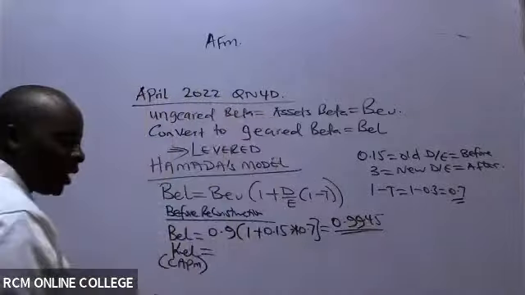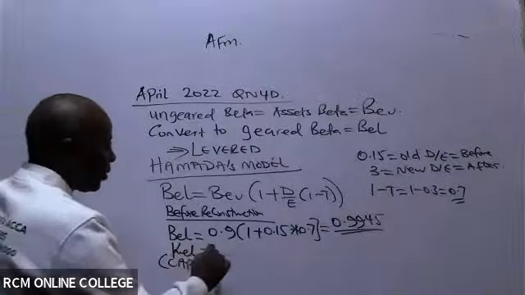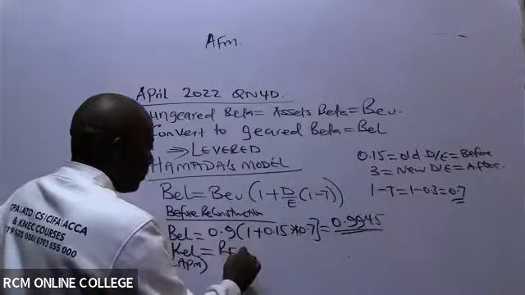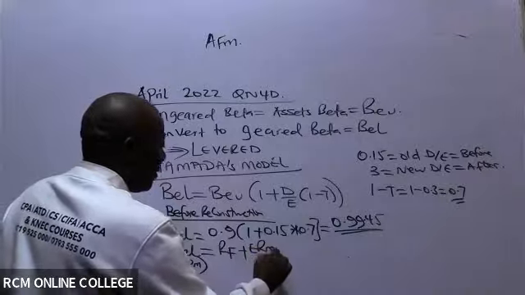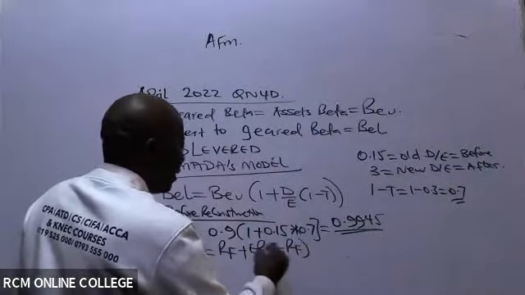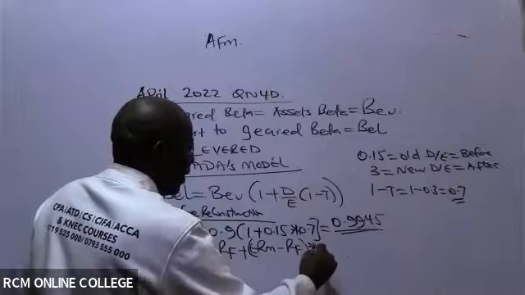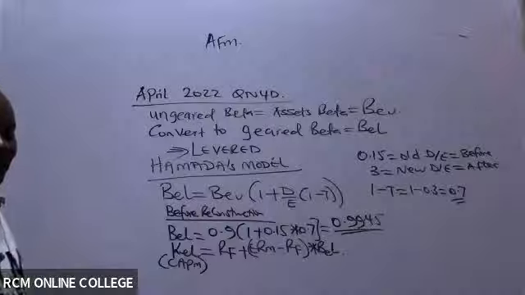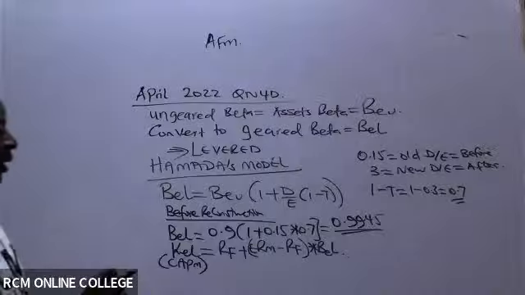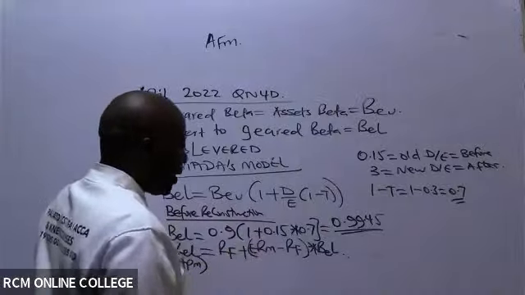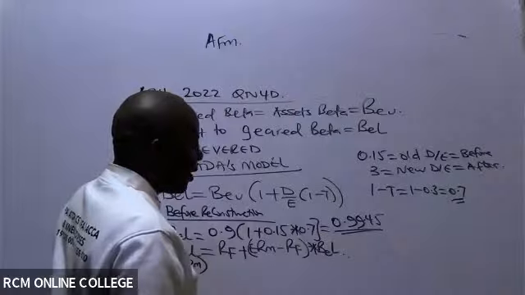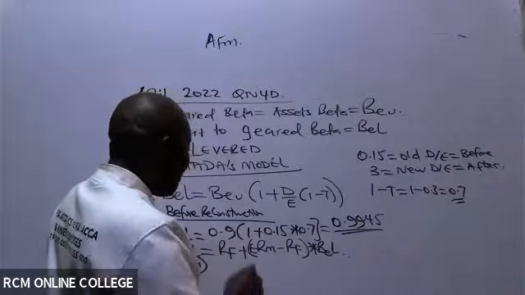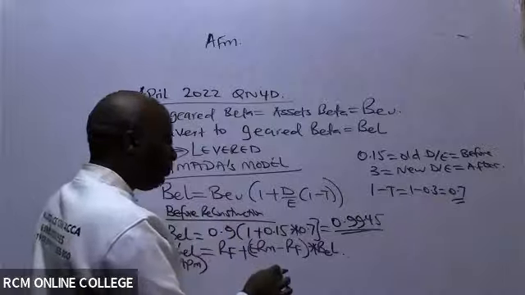0.9945. So for the cost of equity, we are using CAPM in this case. It will be risk-free plus, in brackets, the expected market return minus risk-free, multiplied by beta. That's the cost of equity formula, the CAPM formula. Now remember, we are getting all this before reconstruction.